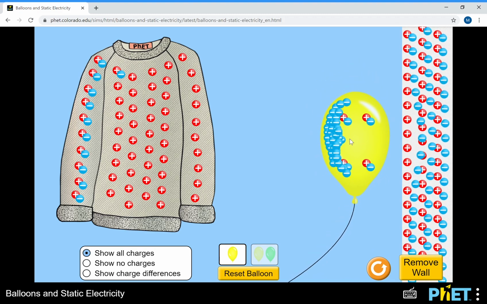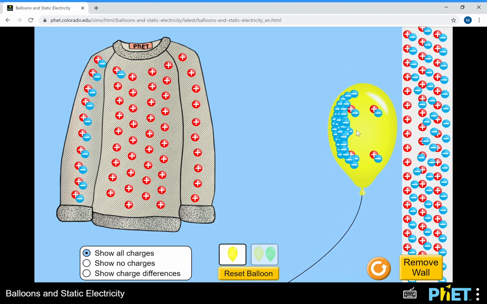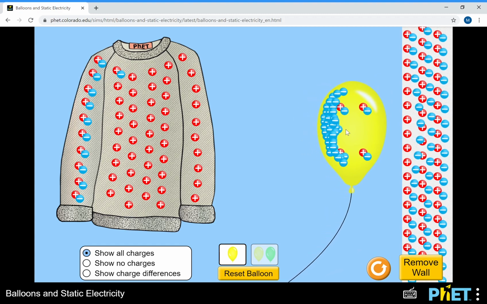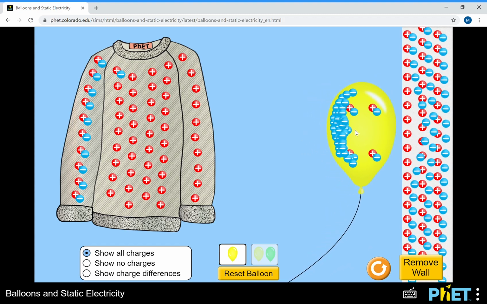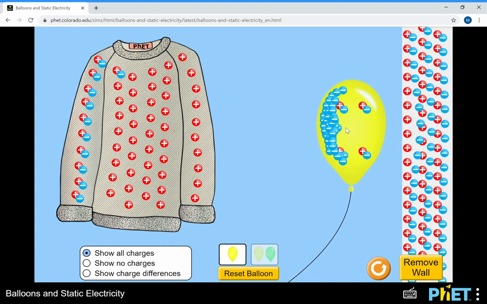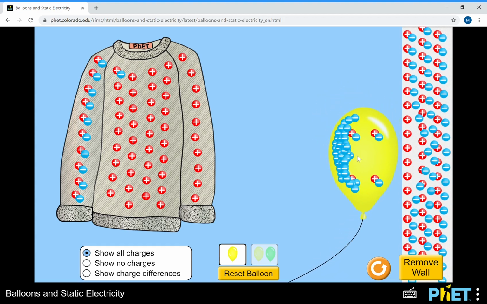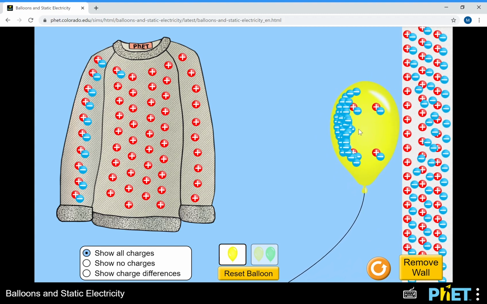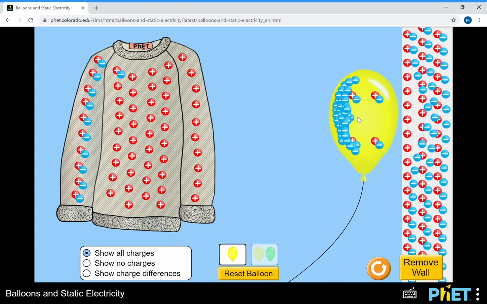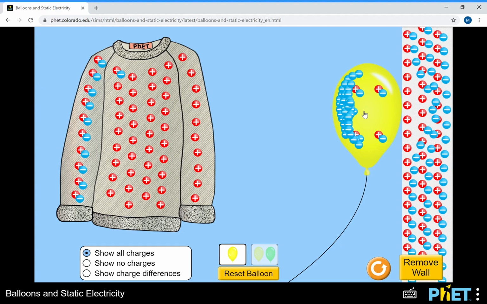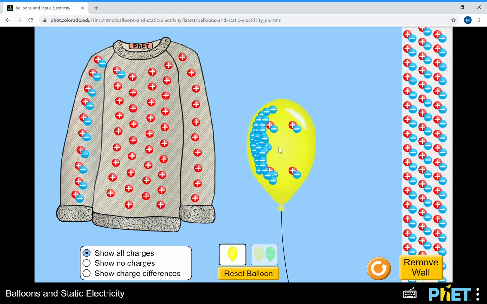This is called charging by induction. When we bring an object close, it either draws electrons in, in the case of a positive charge, or pushes them away, in the case of a negative charge. Here it's pushing them away, creating a net positive charge just at the wall close to the balloon, and that's why the balloon sticks to it. So this is electron theory, and that's an example of how it works.